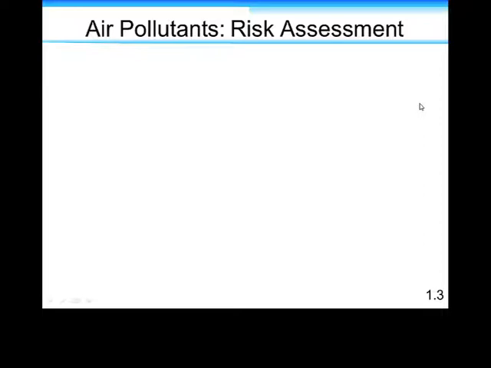So let's now apply this. We had to give you a little of the math background to talk about air pollutants, concentrations, and risk assessment.